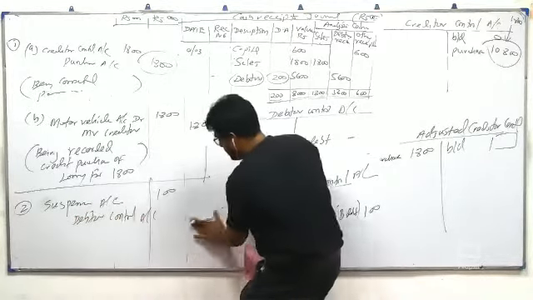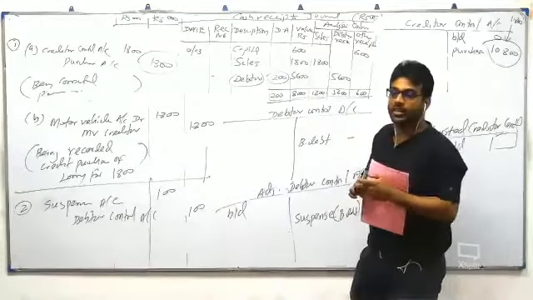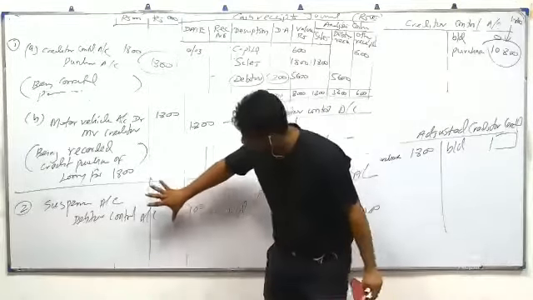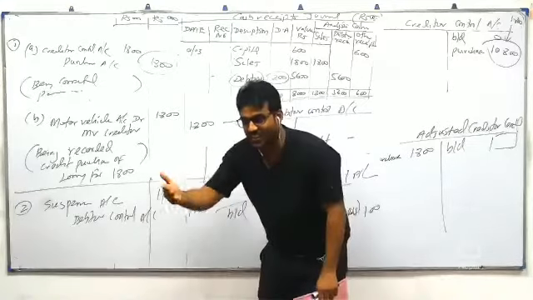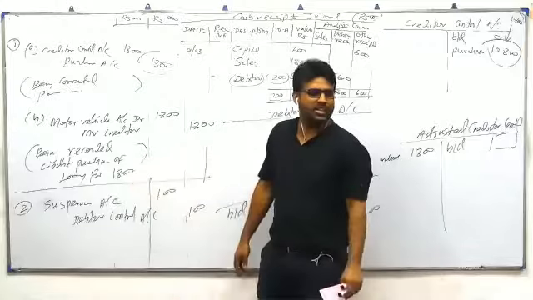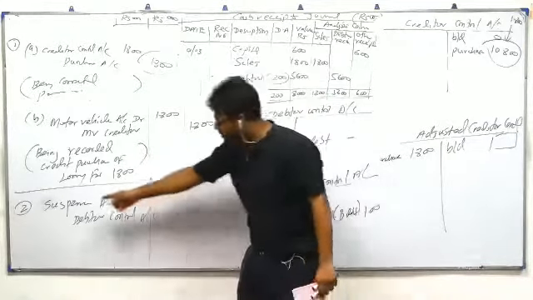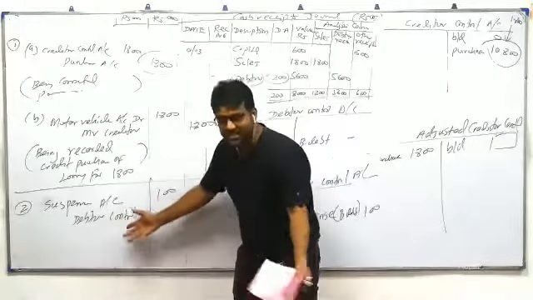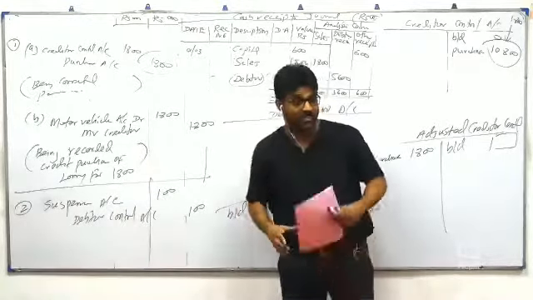Suspense debit, data control account credit. Anybody here, how will this correction affect the profit? No impact on profit. If the examiner asks you to correct the profit, leave it. No need to correct the profit. Nothing. Suspense, nothing. Debtors is an asset, nothing. Only income and expense will affect the profit.